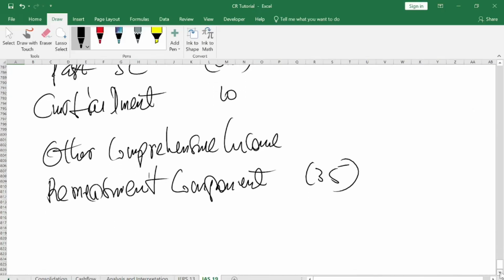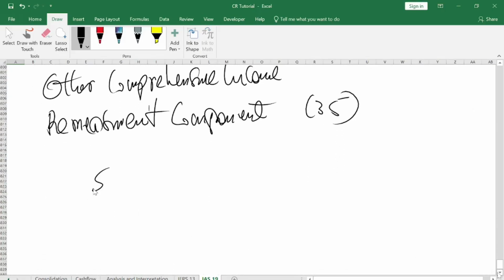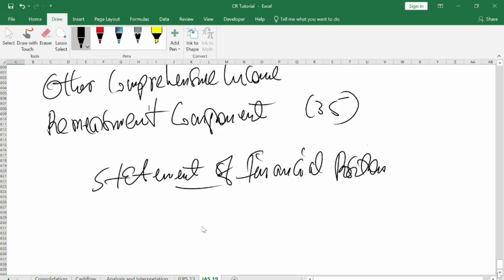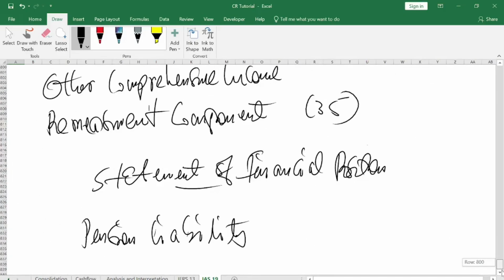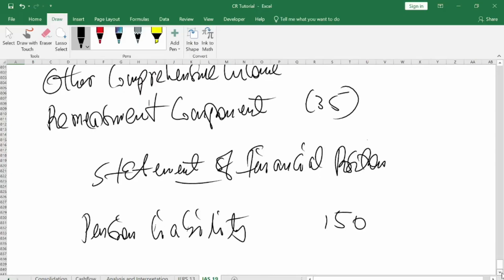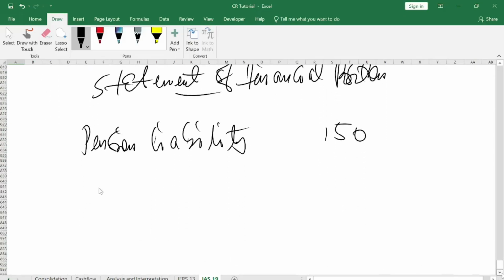So when you are done, then you go to your statement of financial position. You will have your pension liability that we've done. You bring it. How much is it? 150.